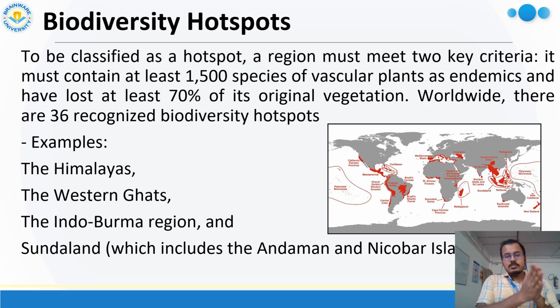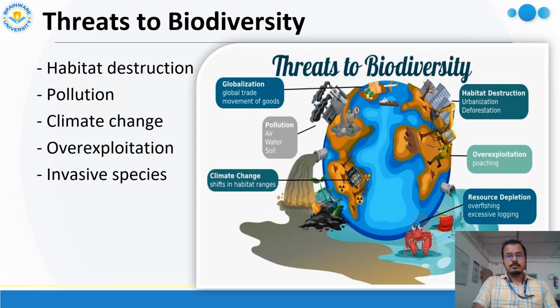Western Ghats. In the Western Ghats, a huge amount of rain is present, and because of this natural environmental condition, a huge amount of plants are present. Then the Indo-Burma region, and the last one is Sundaland. The Indo-Burma region and Sundaland are specifically international shared hotspot regions, because Indo-Burma and Sundaland are not completely in our India. So they are international sharing hotspots. Clear? So four hotspot regions are present in India within the 36.